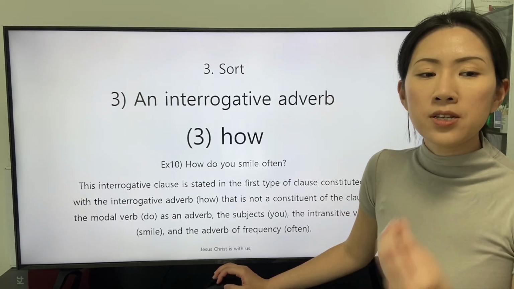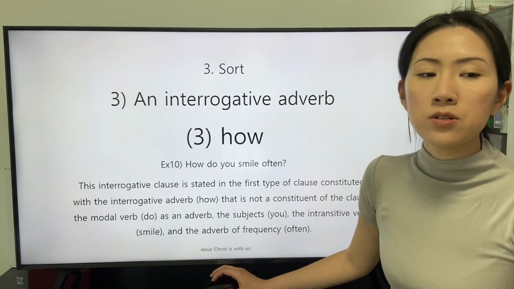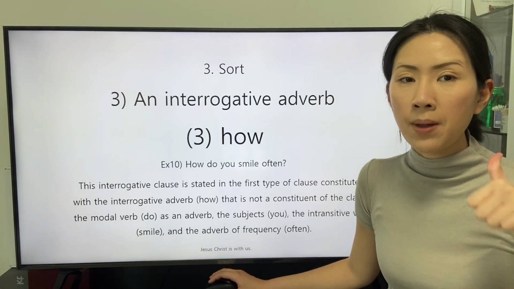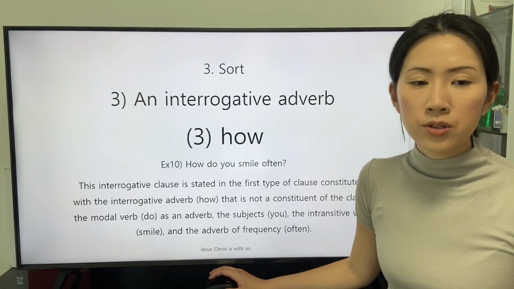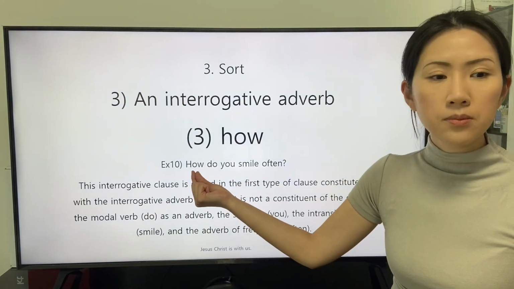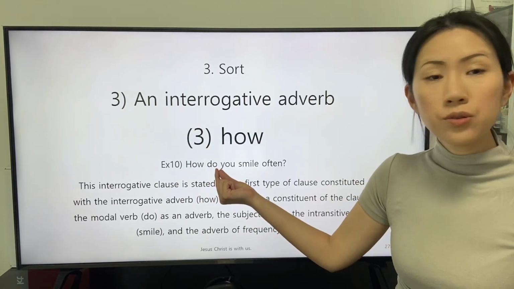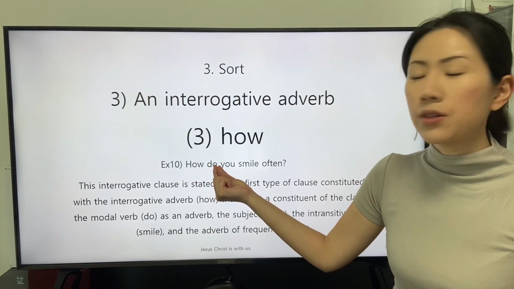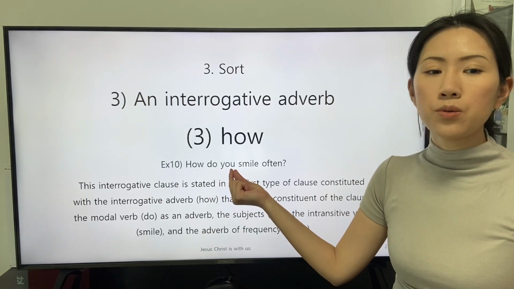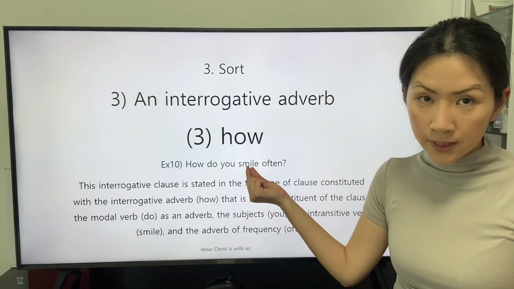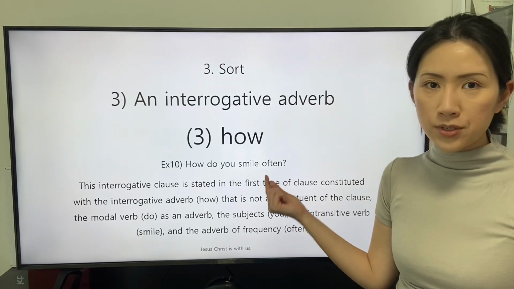This interrogative clause is stated in the first type of clause constituted with the interrogative adverb how that is not a constituent of the clause, the modal verb do as an adverb, the subject you, the intransitive verb smile, and the adverb of frequency often.